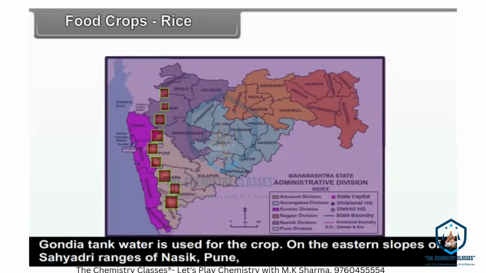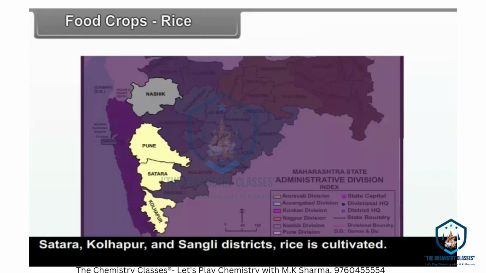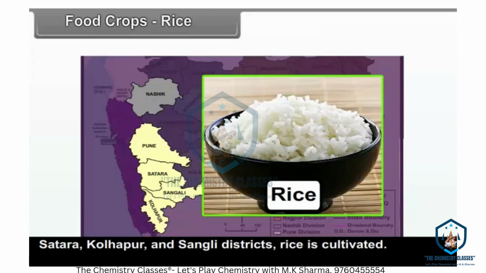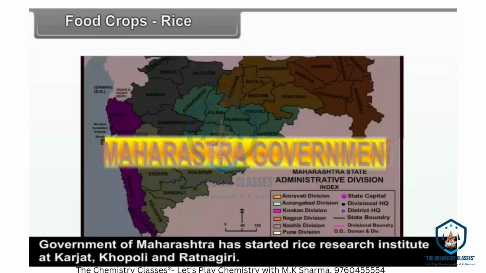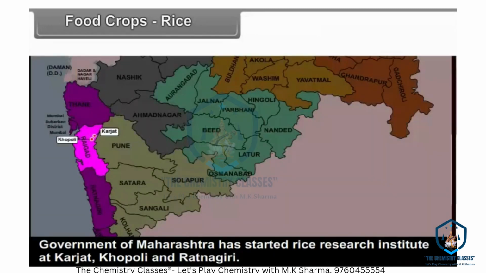On the eastern slopes of the Sahyadri ranges of Nasik, Pune, Satara, Kolhapur and Sangli districts, rice is cultivated. The Government of Maharashtra has started rice research institutes at Karjat, Khopoli and Ratnagiri.